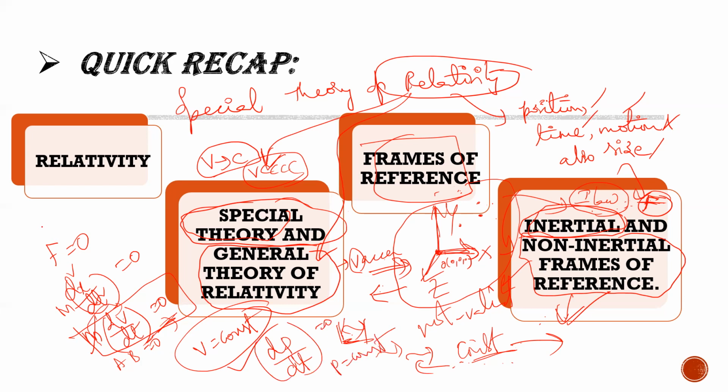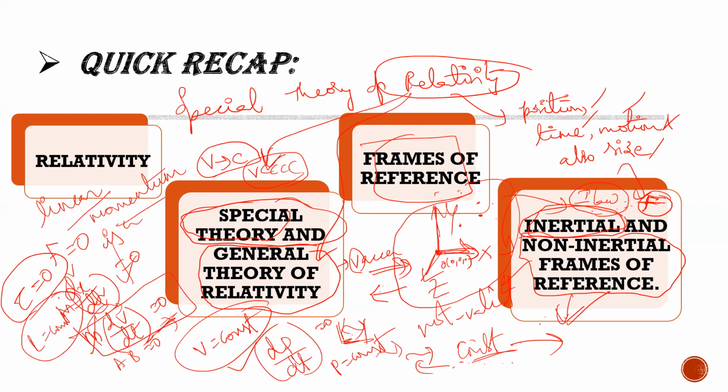That means my linear momentum is constant in an inertial frame of reference. So in inertial frames, my linear momentum is constant. And similarly, when tau, the torque acting on a rotating body in rotational motion, is equal to 0, then my angular momentum is constant.